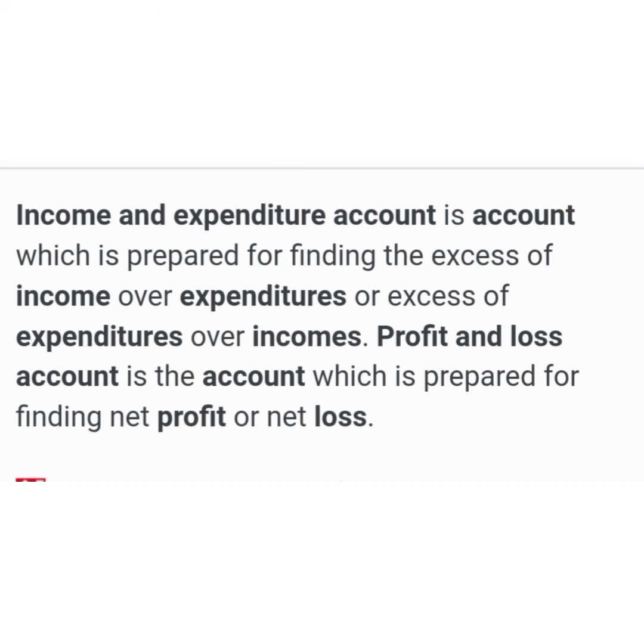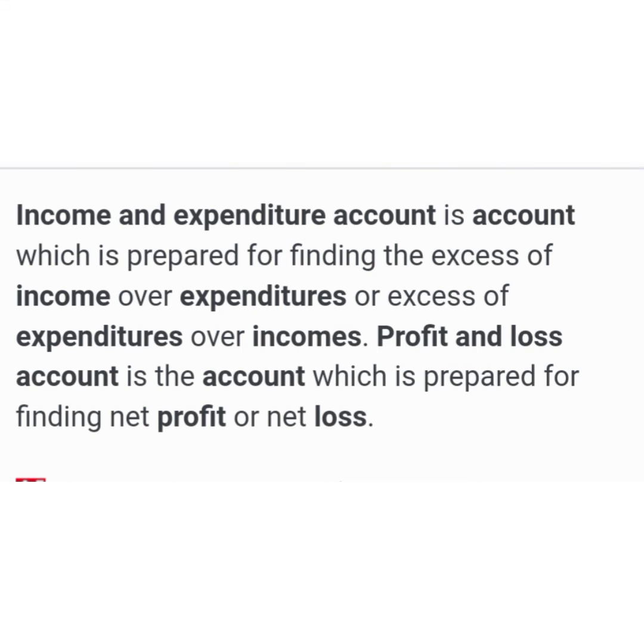But income and expenditure account is the important statement prepared by non-profit motive organizations, for example hospitals, schools, charitable institutions, sports clubs, etc. Income and expenditure account is prepared for finding the excess of income over expenditure, or excess of expenditure over income. Profit and loss account is prepared for finding out the net profit or net loss.